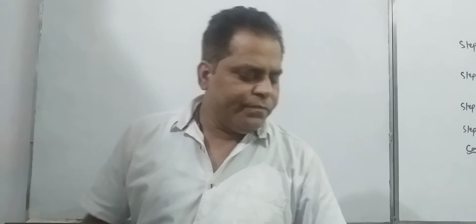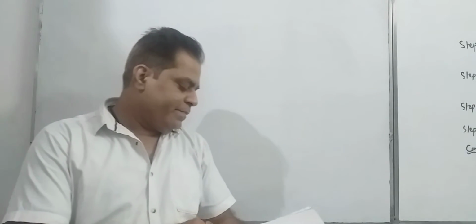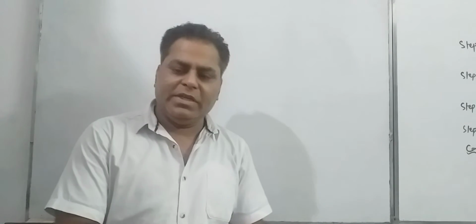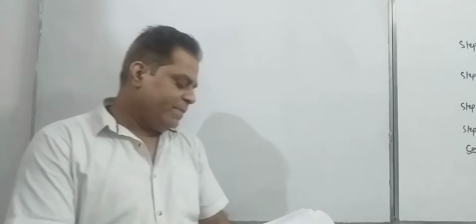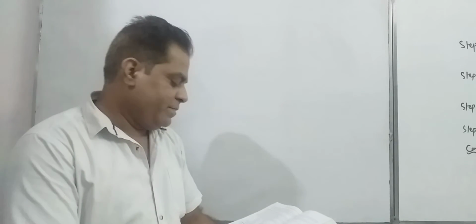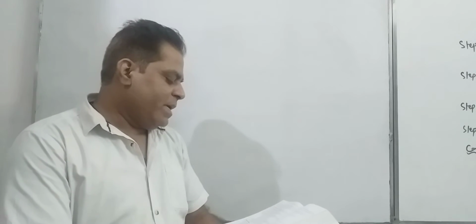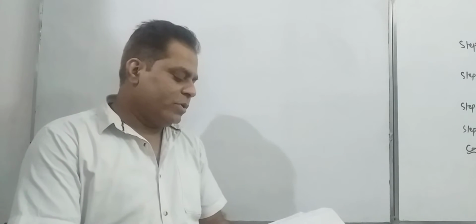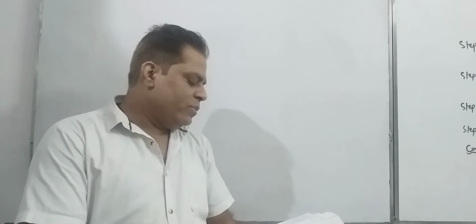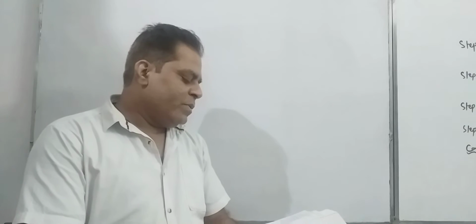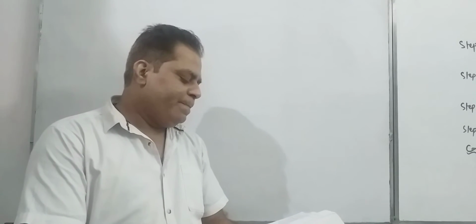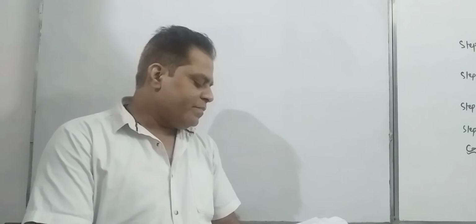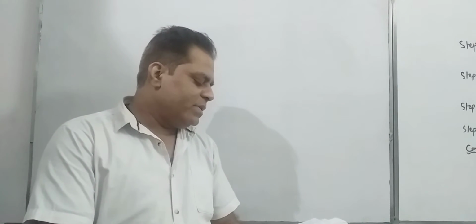I am going to solve question number 26 of your book, T.S. Grewal. I am reading the question carefully, listen. After that we will solve the question. Ayub and Amit are partners in a firm. They admit Jaspal into partnership with effect from 1st April 2020. They agreed to value goodwill at 3 years' purchase by super profit method, for which they decide to average the profit of the last 5 years. Profits for the last 5 years are as follows.